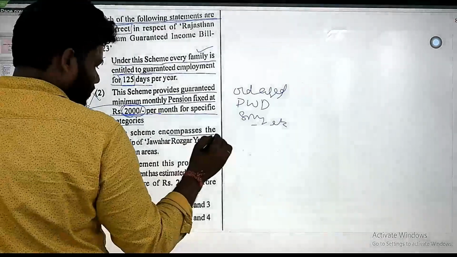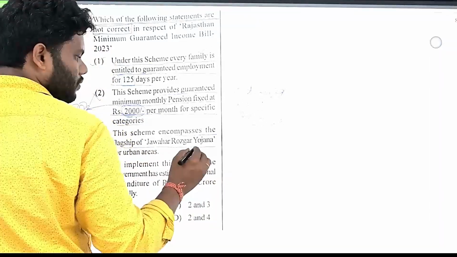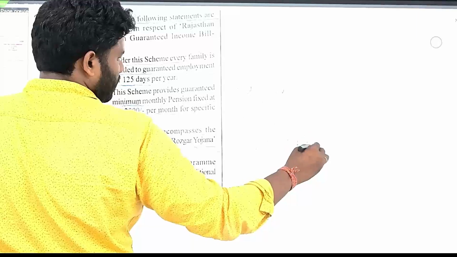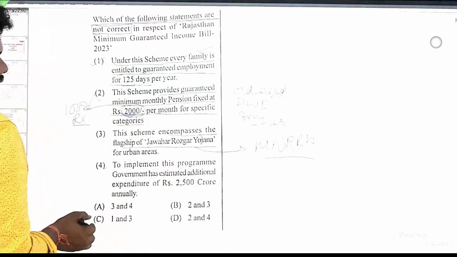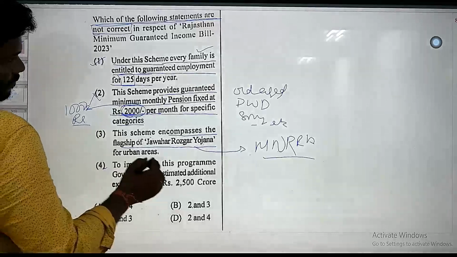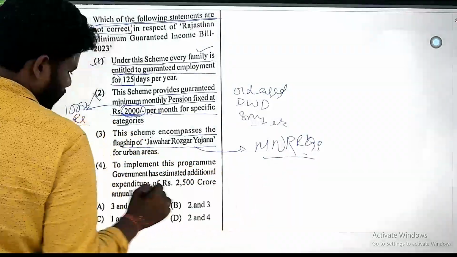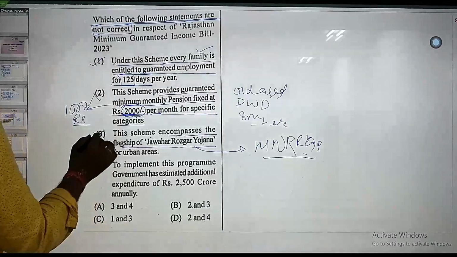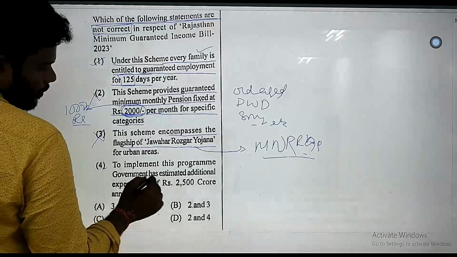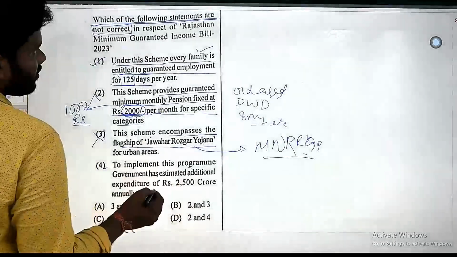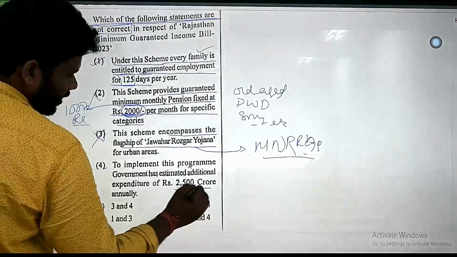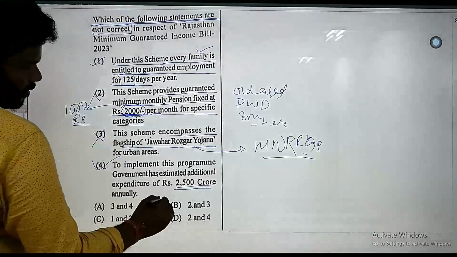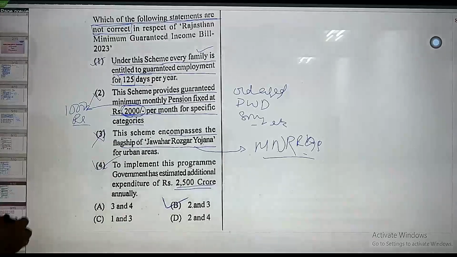This scheme encompasses the flagship Jawahar Rozgar program. So Yojana, it is with respect to MGNREGA, Mahatma Gandhi National Rural Employment Guarantee Scheme. So here what we can say, this statement is a wrong one. Now 2 is wrong, 3 is wrong. To implement this program, the state government of Rajasthan has initiated 2,500 crore of annual expenditure. So this statement is correct. So 1 and 4 are correct, 2 and 3 are wrong. We need to find out the wrong statements, so answer will be 2 and 3.